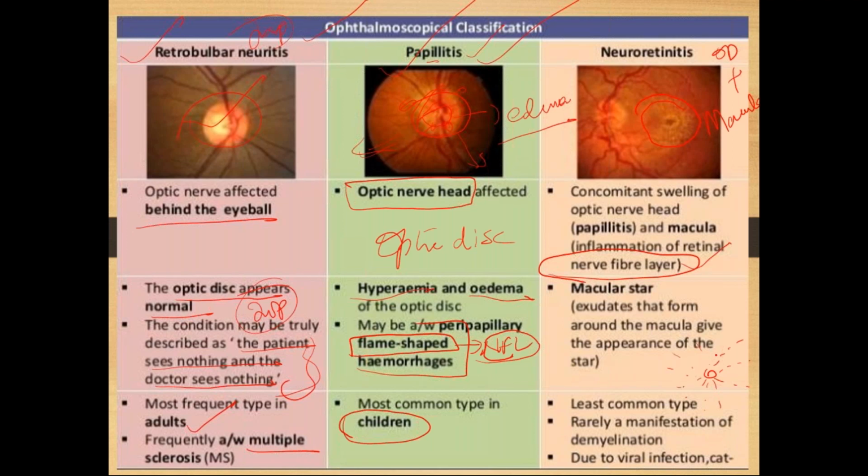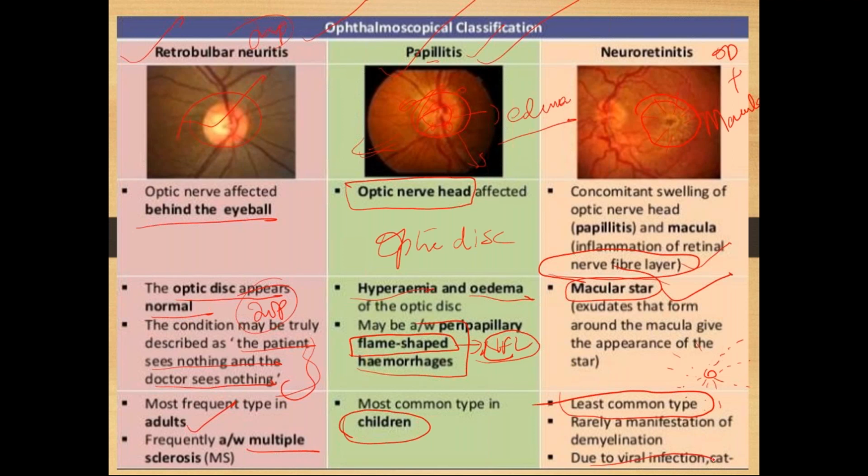So this is called as macular star. Here you can see white dots spreading like lines. This is called as macular star. This macular star is nothing but exudates, right? Cotton wool spots, all these exudates will be there. These exudates will organize in this way like a star. So this is called as macular star. Okay, this is the least common type.